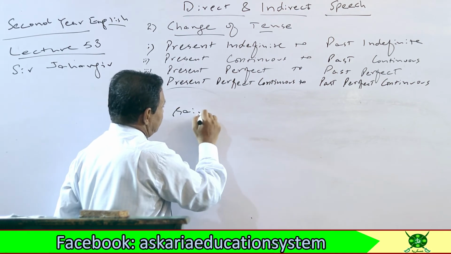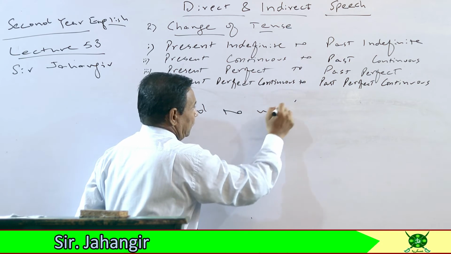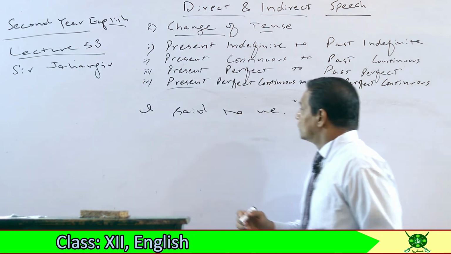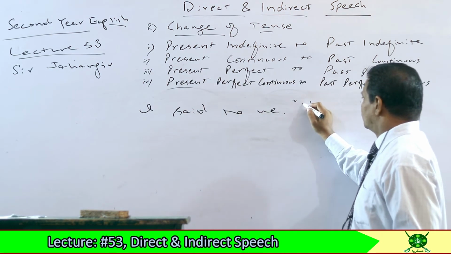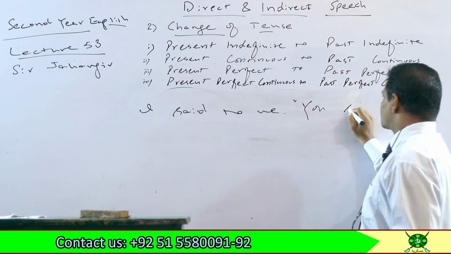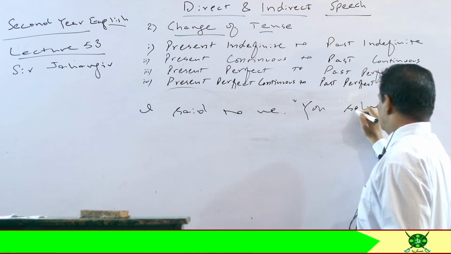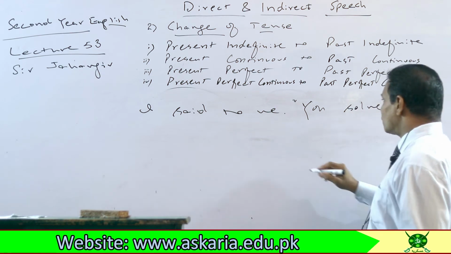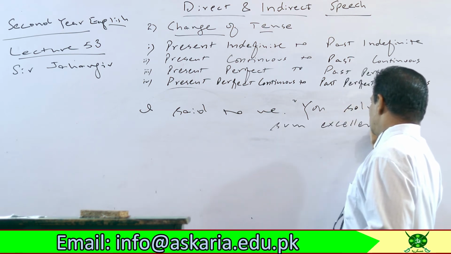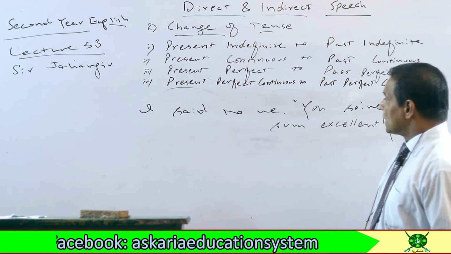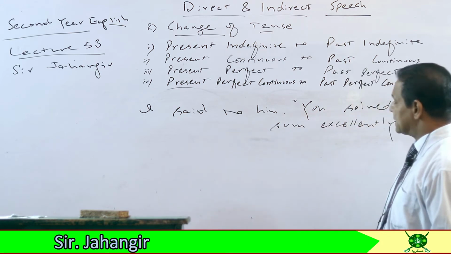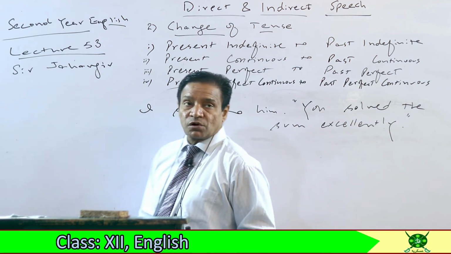I said to him, you solved the sum excellently. I said to him, you solved the sum excellently.